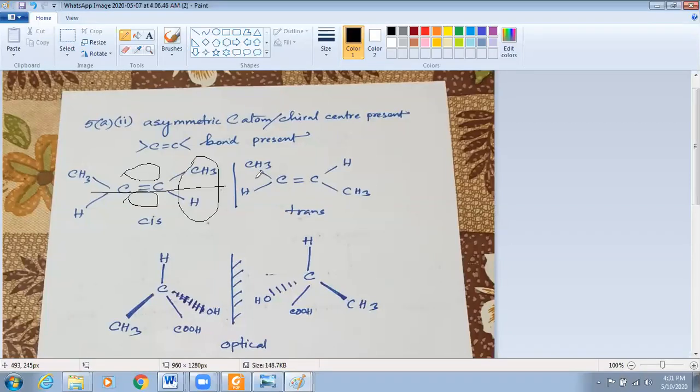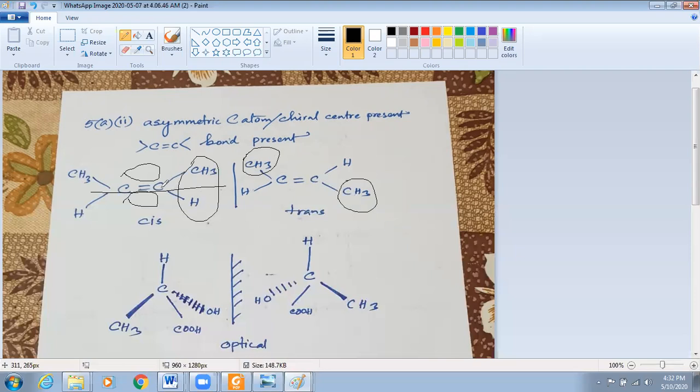At the time, CH3 is in the opposite side of the plane. If we consider this CH3 in the upper plane, this CH3 will be considered in the lower plane, in the opposite side of the plane. But here, the CH3 were in the upper side of the plane. In this case, CH3 are in the lower side. One is in the upper side, one is in the lower side of the plane. So these two structures are not the same if you consider the three-dimensional structure.